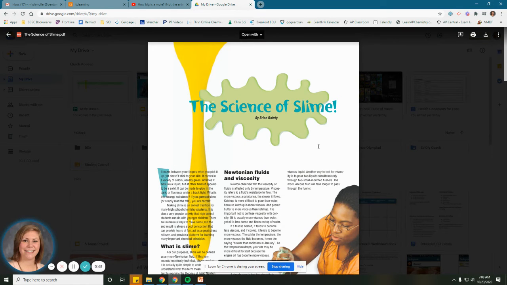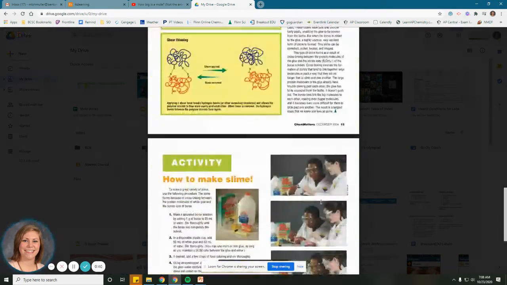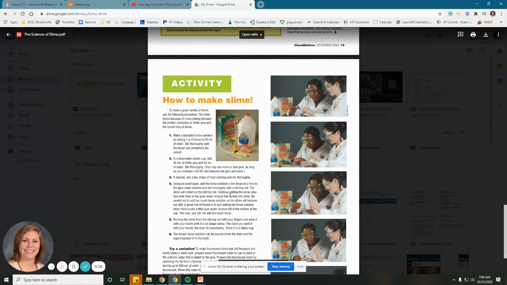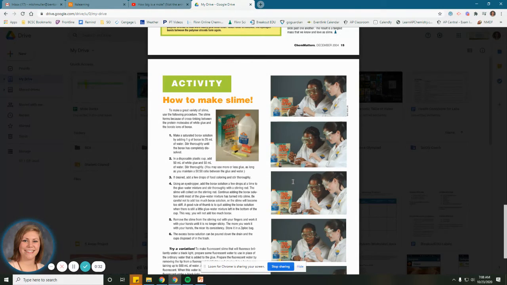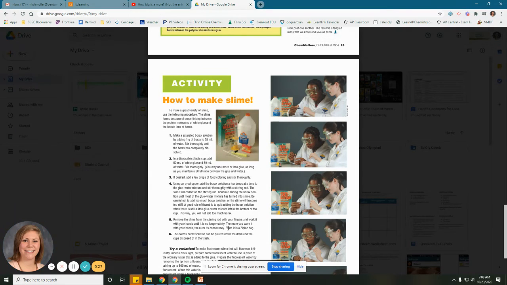And then I have this article linked because maybe you want to make some slime today. That's what we're doing in class. It gives some instructions after it explains a little bit more about slime, since National Chemistry Week is all about adhesives and glue, and you use glue to make slime. Excuse me, sorry. It's pretty early this morning. So we're going to be making this today. Normally we make slime on Halloween, but it ties in perfectly with what Mole Day and National Chemistry Week are, so we're changing things up a little bit.